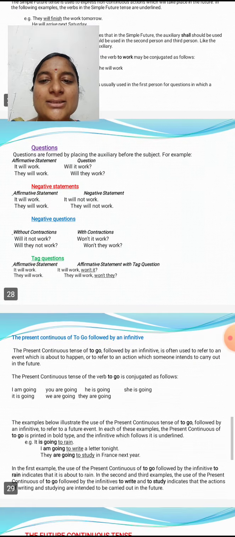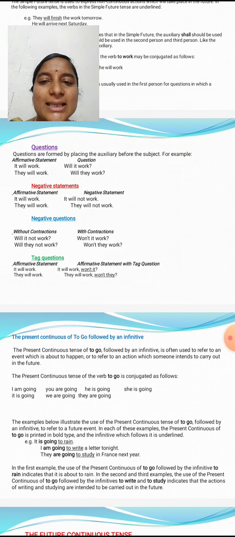Negative statements. The affirmative statement is: It will work. In the negative statement: It will not work. They will work. They will not work. In negative questions, without contractions and with contractions: Will it not work? Won't it work? Will they not work? Won't they work?